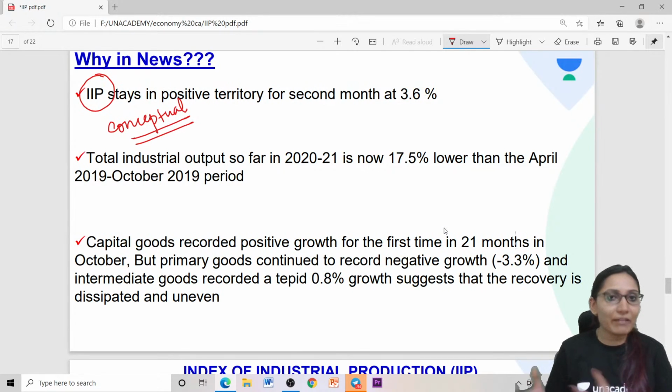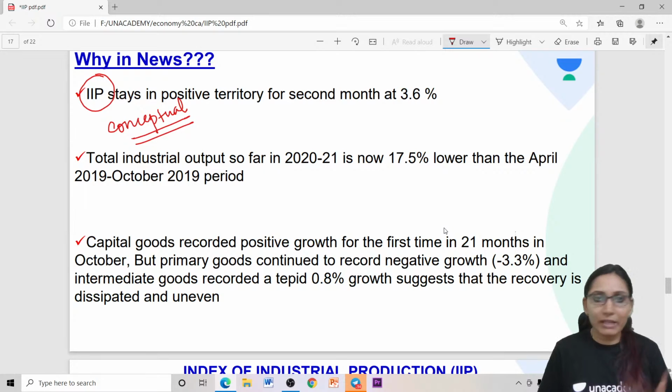Every day we will be covering one important current affair from economy. I also have a scheduled session at 9 o'clock on the other channel where I will be taking up the polity current affair of the day. With regard to economics, my focus will be to make the concepts clear for you both for prelims and for mains. Once the concept is clear, however the question is asked, you will be able to crack it. Let's hope that together we can crack it.